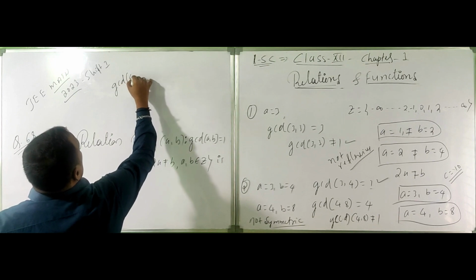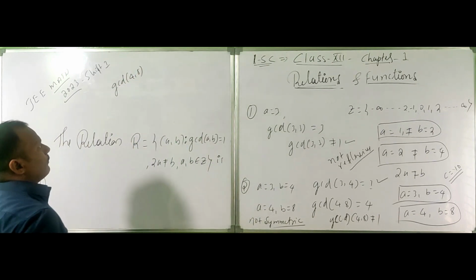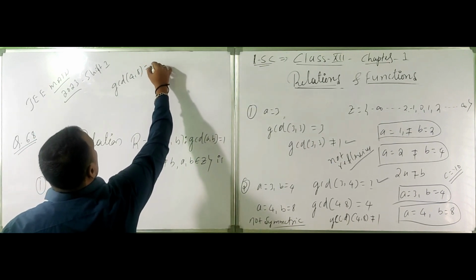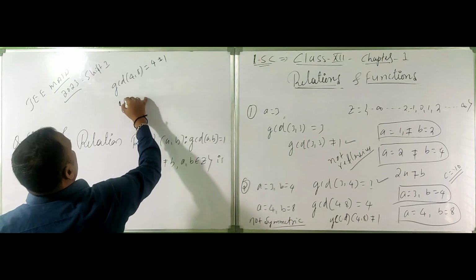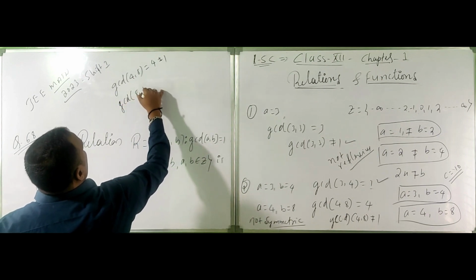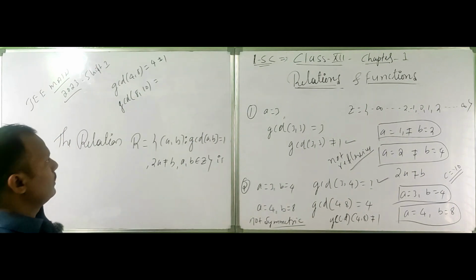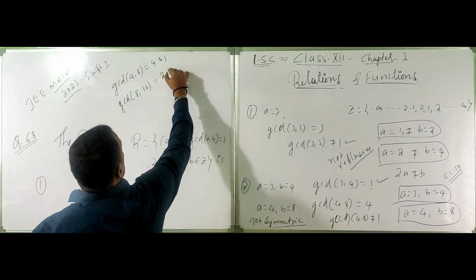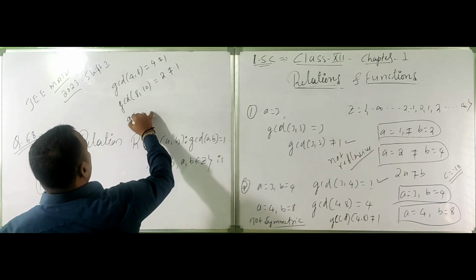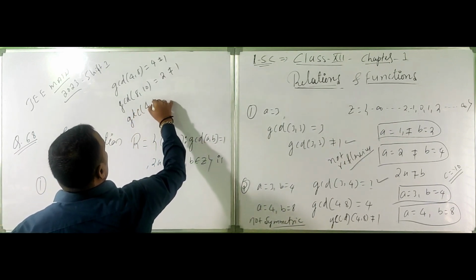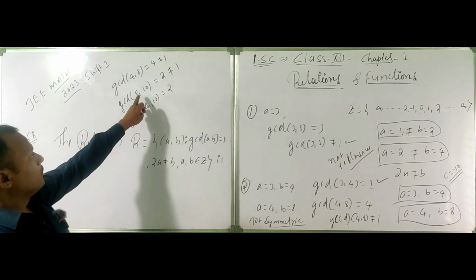GCD of 4 and 8 is 4, not equal to 1, and GCD of 8 and 10 is 2, which is not equal to 1, and GCD of 4 and 10 is equal to 2.